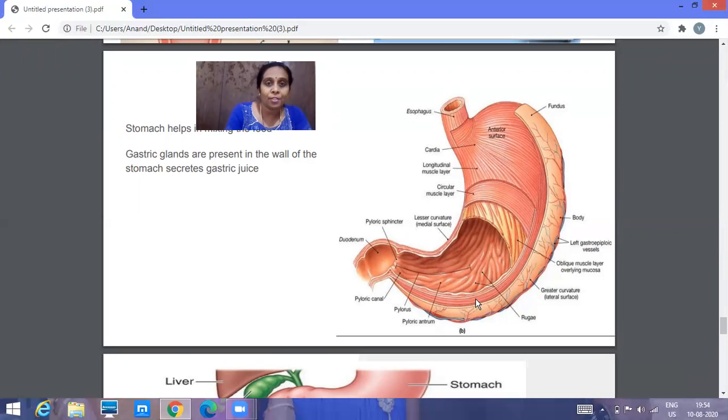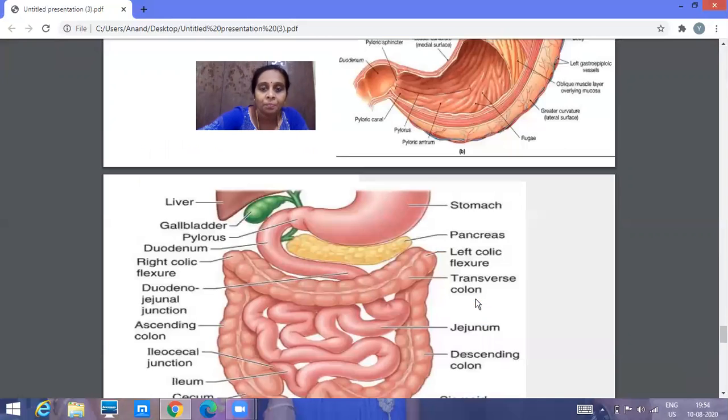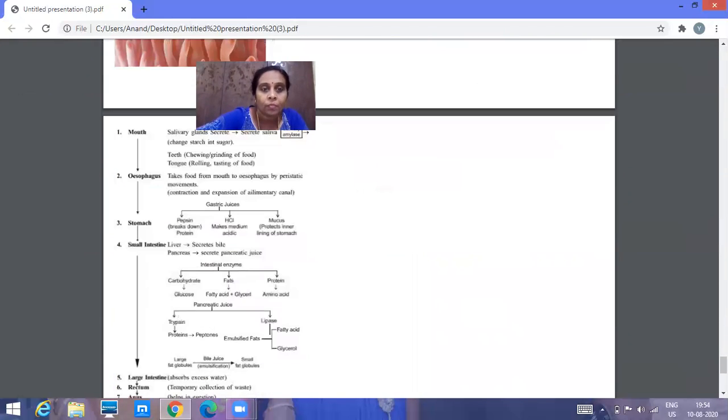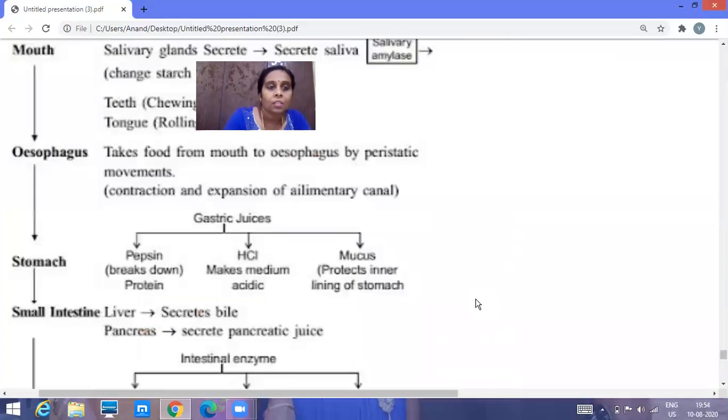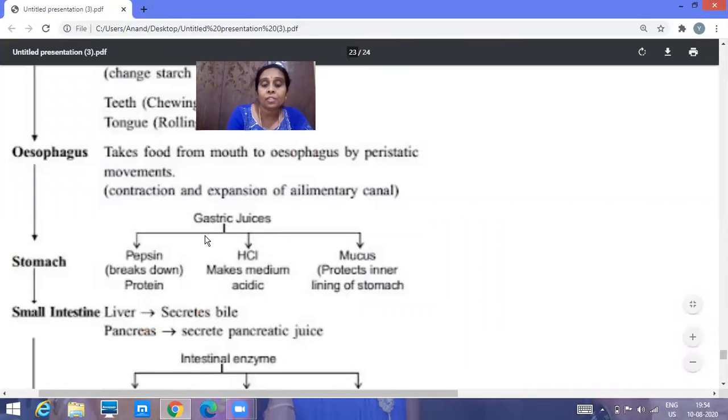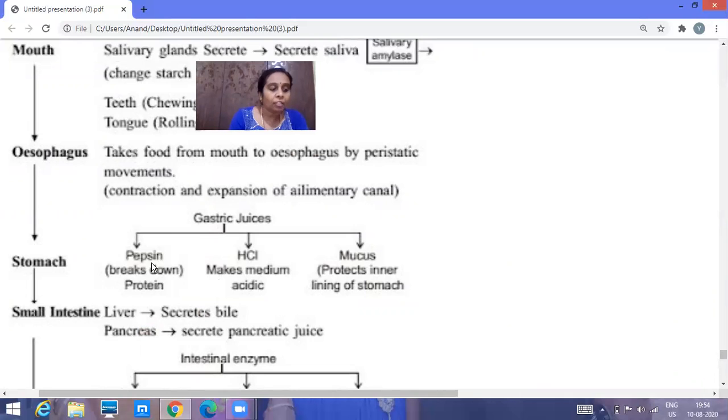And this gastric juice, you can observe over here. This gastric juice contains an enzyme called pepsin. So what is the use of the pepsin? This pepsin helps in breaking the proteins. Our food contains protein, isn't it? So that protein will get converted. It just breaks the protein. So there is an enzyme called pepsin present in the gastric juice, which helps in breaking the protein.